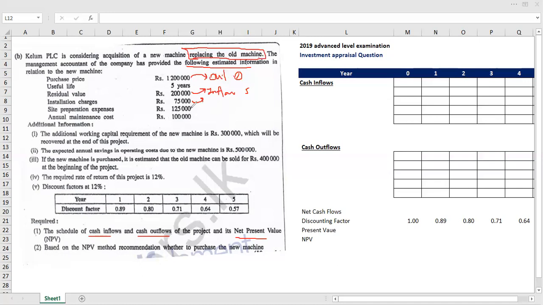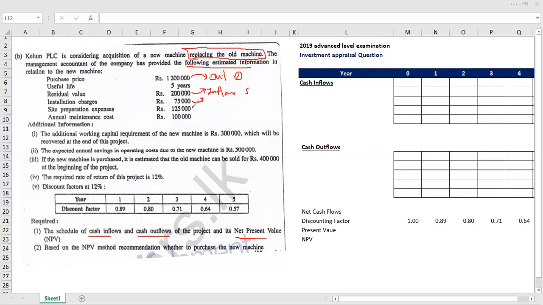Then the next one, site preparation expenses. To install our new machine, we need to prepare our site. Therefore, we have to incur this expense. This expense will arise due to our decision.